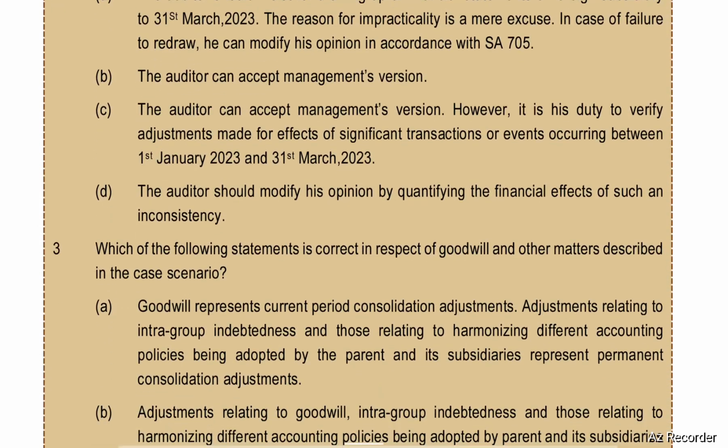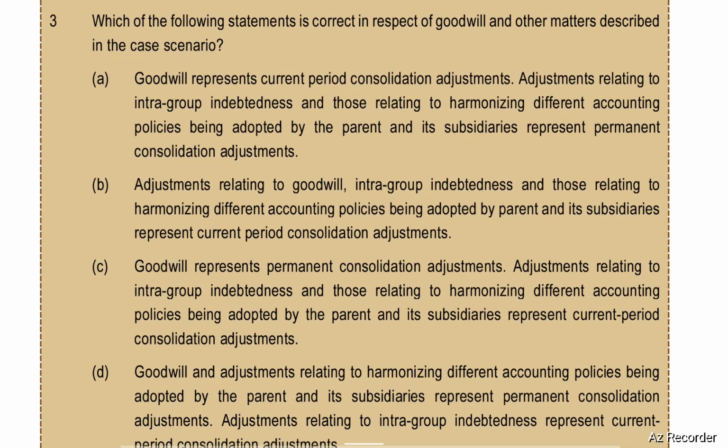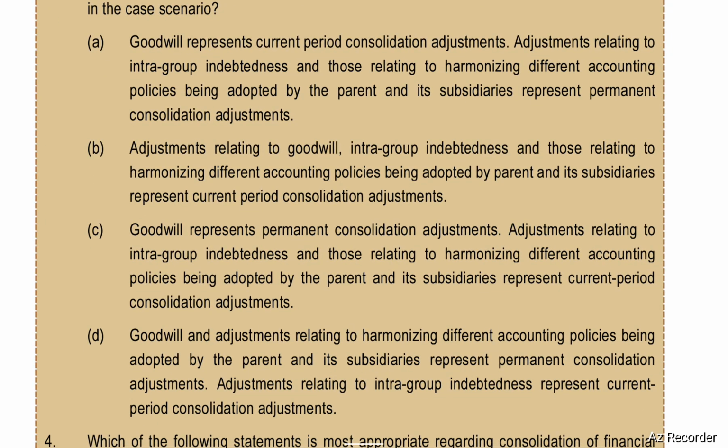Next, third question. Which of the following statements is correct with respect to goodwill and other matters described in the case scenario? First option, goodwill represents current period consolidation adjustments, adjustments relating to intragroup indebtedness, and those relating to harmonizing different accounting policies being adopted by the parent and its subsidiaries represents permanent consolidated adjustments. Second option, adjustments relating to goodwill, intragroup indebtedness, and those relating to harmonizing different accounting policies being adopted by the parent and its subsidiaries represents current period consolidation adjustments.